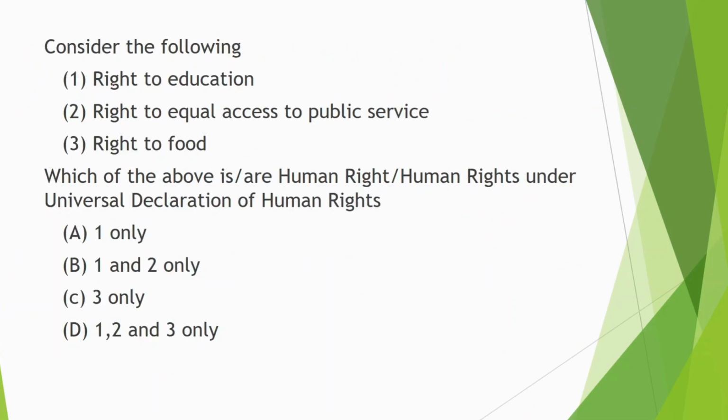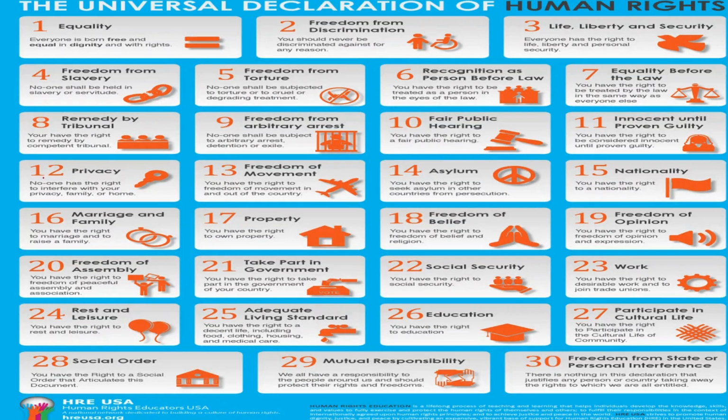Now, coming to the second question, what does it say? Consider the following: right to education, right to equal access to public service, and right to food. Which of the above is or are human rights under the Universal Declaration of Human Rights, the United Nations Declaration of Human Rights? We have seen this. So they are asking which of the above rights are mentioned in it. The Universal Declaration of Human Rights mentions 30 articles. In 30 articles, we have 30 rights listed. Now let us see it.